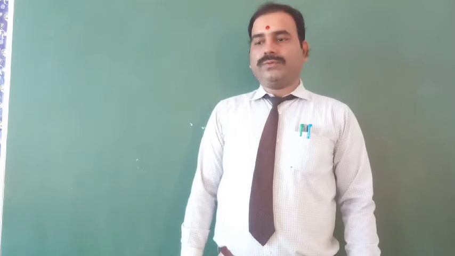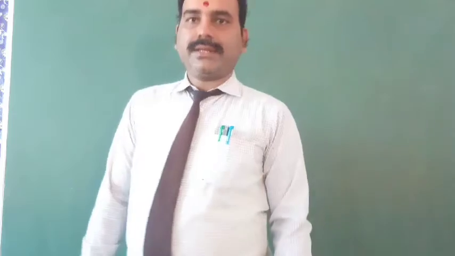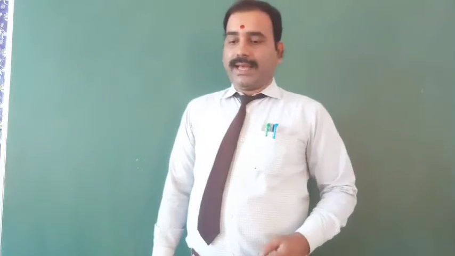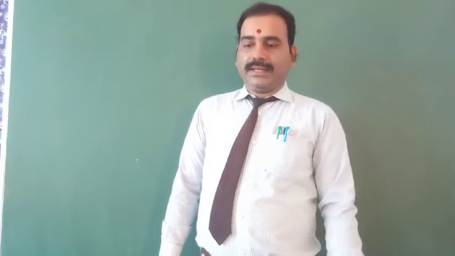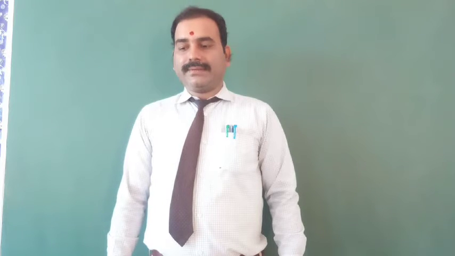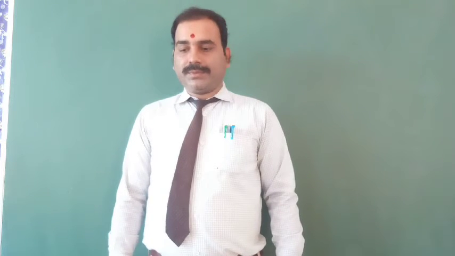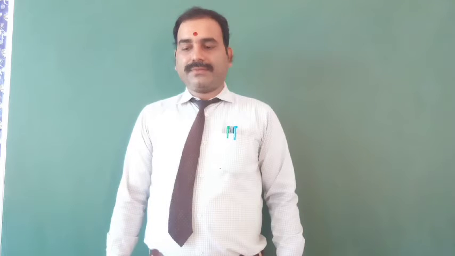The question based on this paragraph: explain why 82°30' east has been chosen as the standard meridian of India. The answer to this question would be: it has been chosen as the standard meridian of India because the longitudinal extent of India is 68°7' east to 97°25' east, and this meridian passes through the center of India. It passes through Mirzapur, which is the center of India.